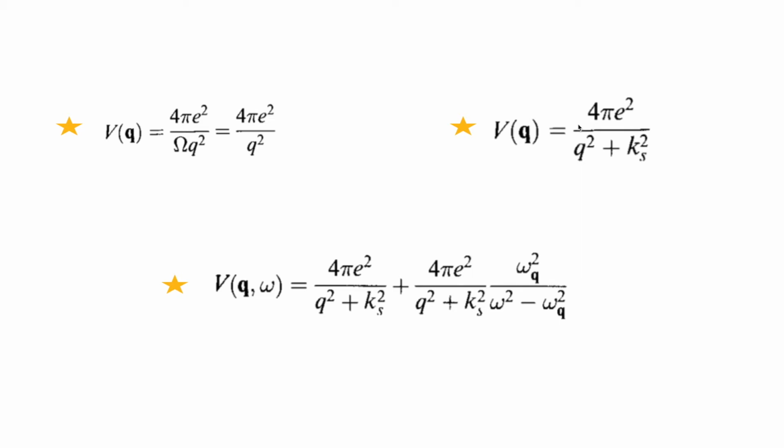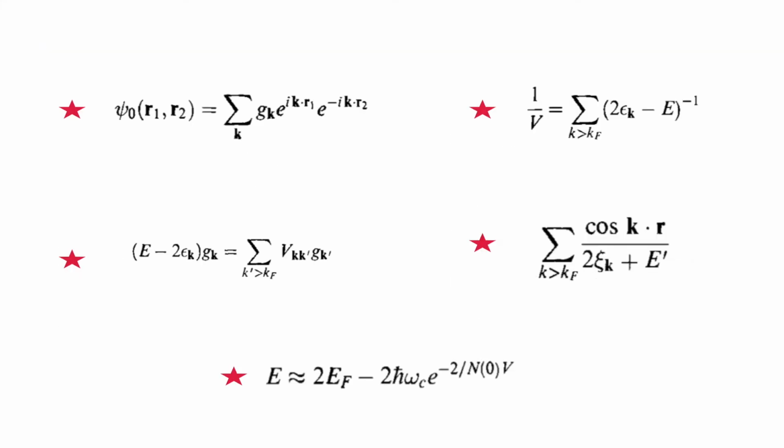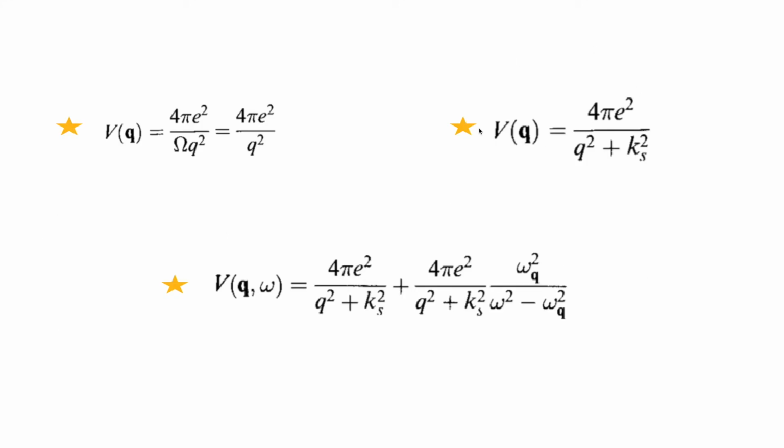Okay, but this is positive, and we want this V to be attractive. Not only constant, we want this V to be attractive, because we want attraction between the two electrons, not a repulsion. So how is that possible? For that we have to understand this.